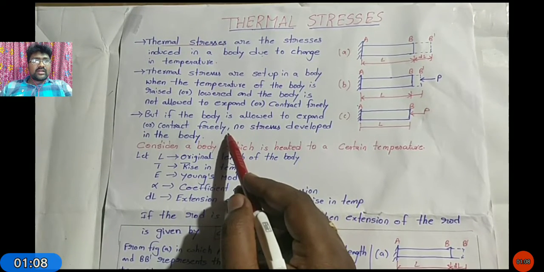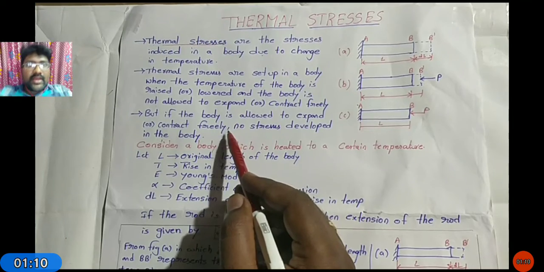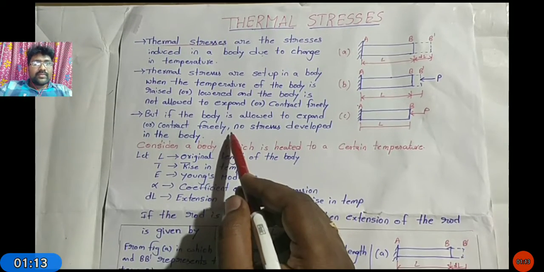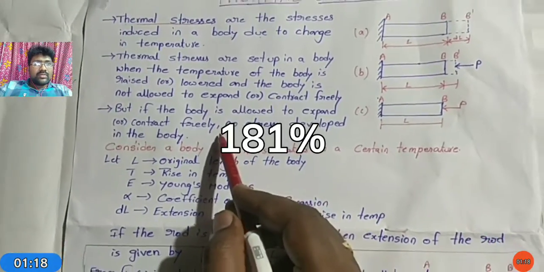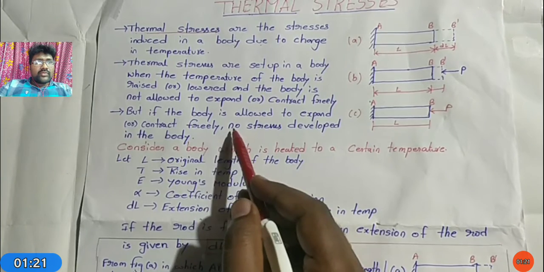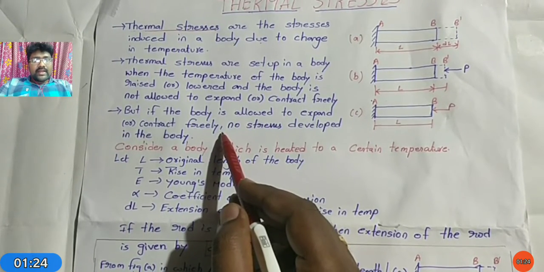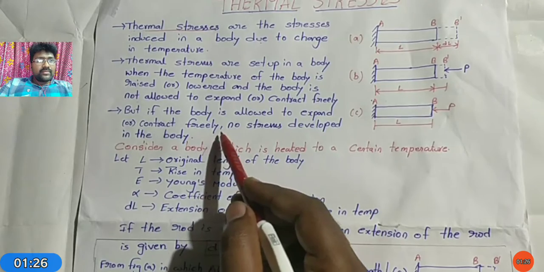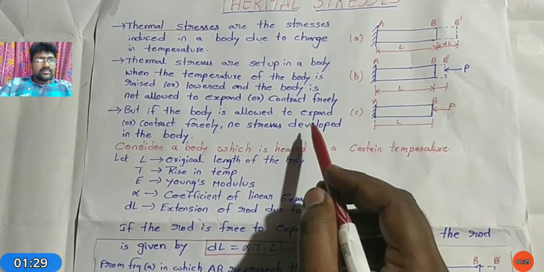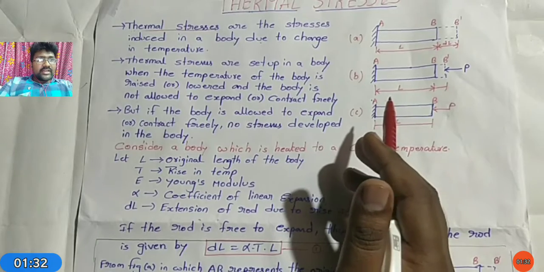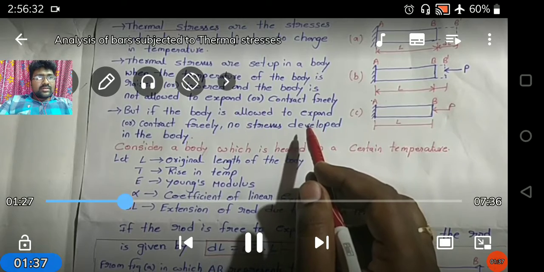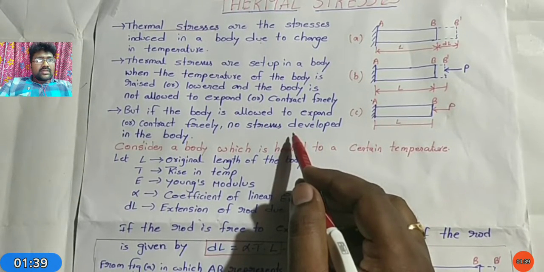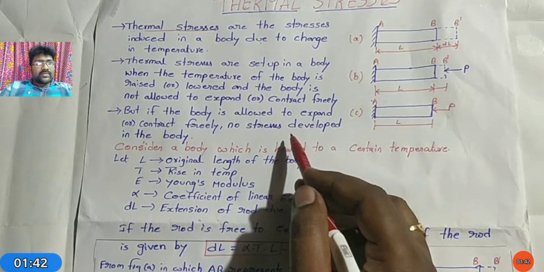Here I have shown three diagrams: A, B, C. All of you observe the first diagram, that is A. Here the bar is represented with a length L, that is AB.